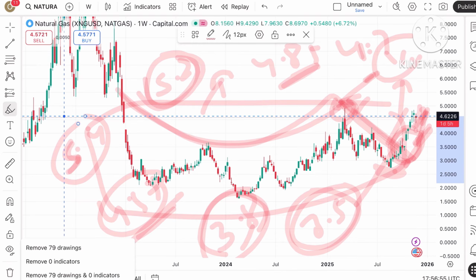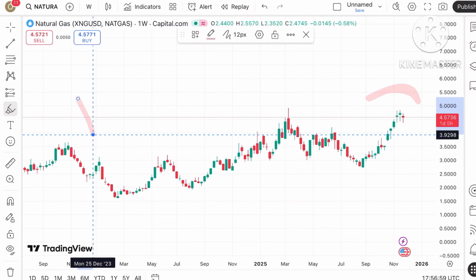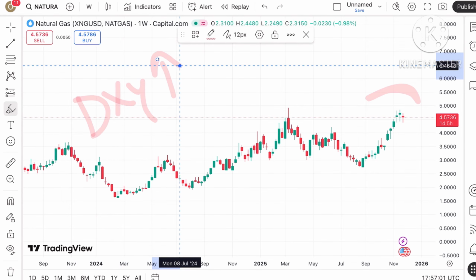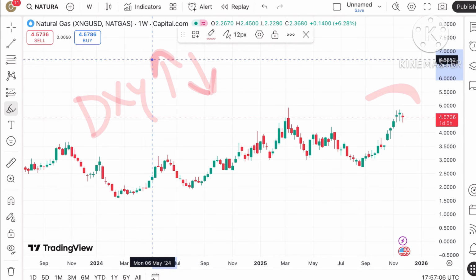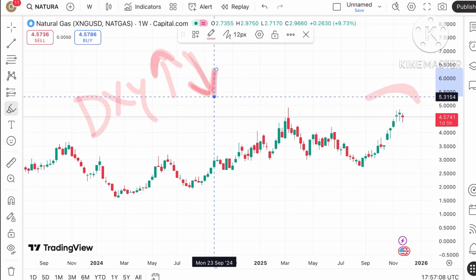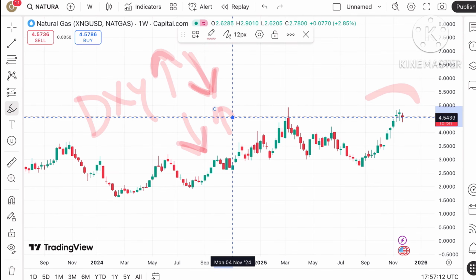But suppose the price started coming down. If we see the dollar index, it is rising, and the two are inversely related to each other. So when the dollar index rises, the price of natural gas comes down, and if the dollar index moves down, the price of natural gas goes up.